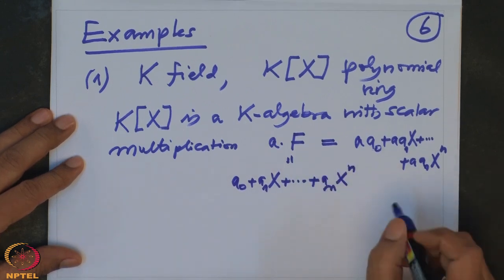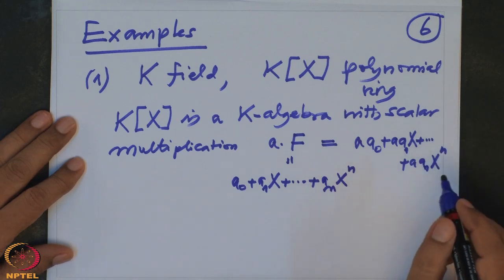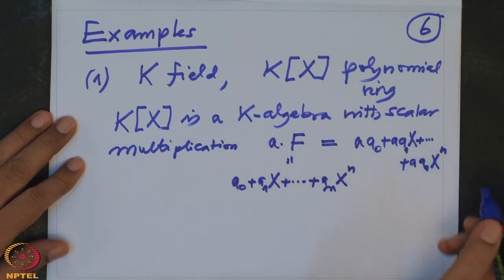This is how the scalar multiplication of K on K[x] is given.